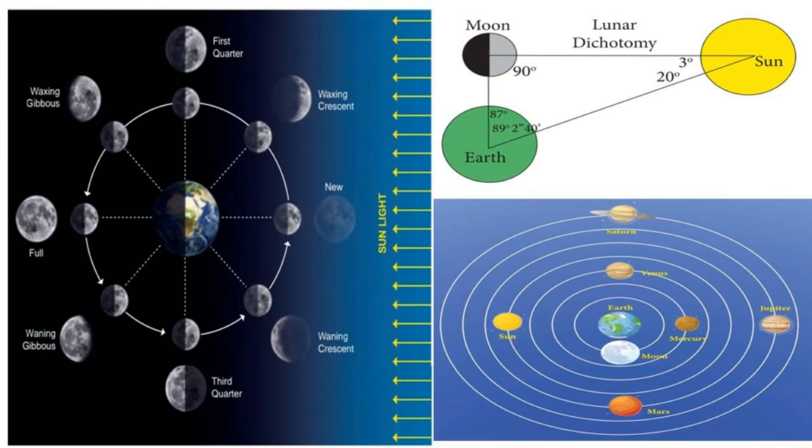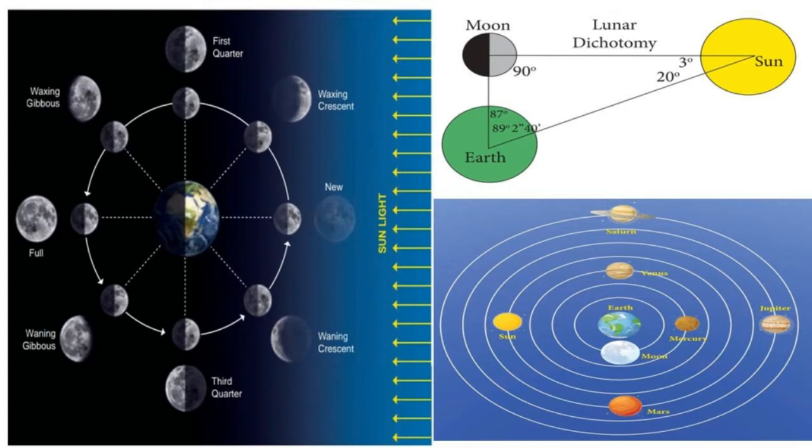As shown in the diagram, when the moon is positioned between the earth and sun, notice all the illuminated part of the moon is away from the earth. Hence we cannot see any part of the illuminated side of the moon. Only the dark side of the moon is towards the earth. When the moon is in this position, we have new moon.